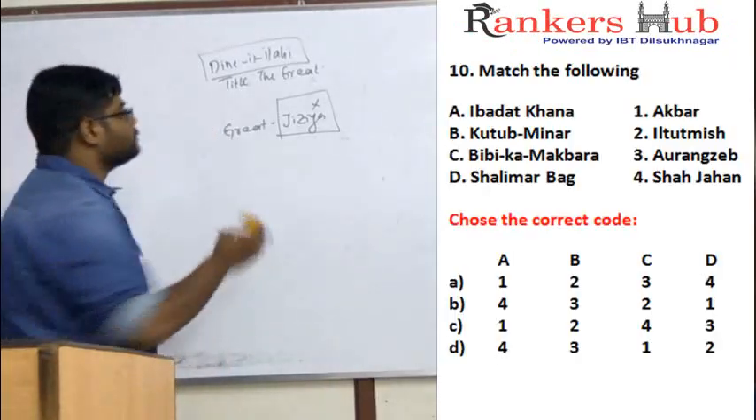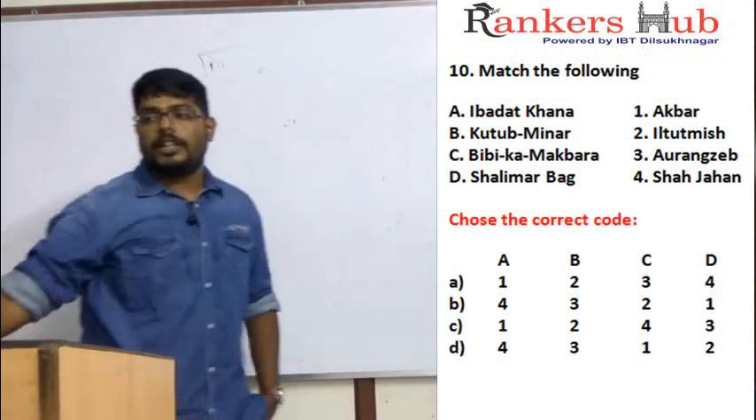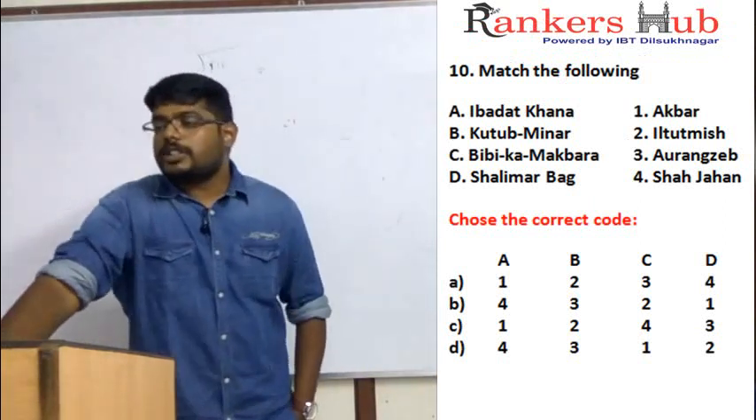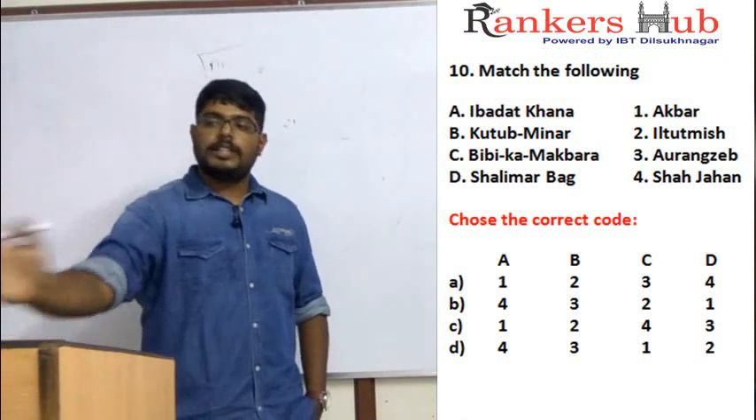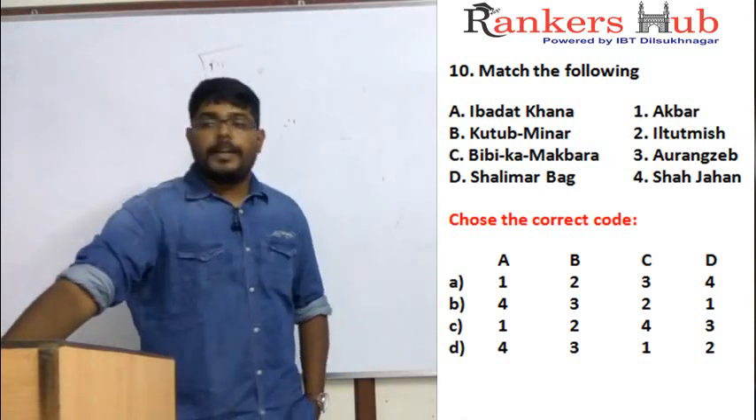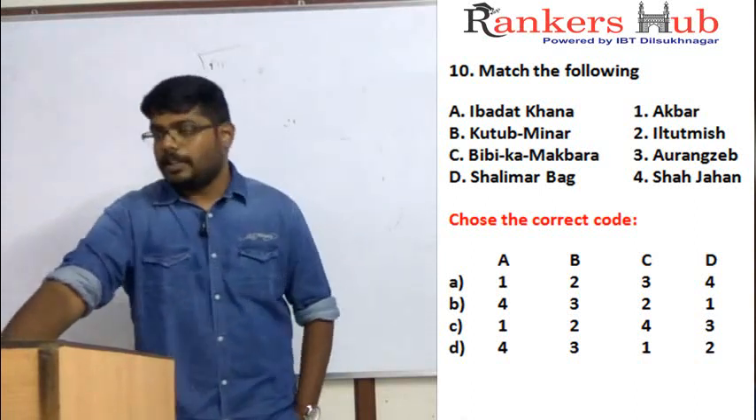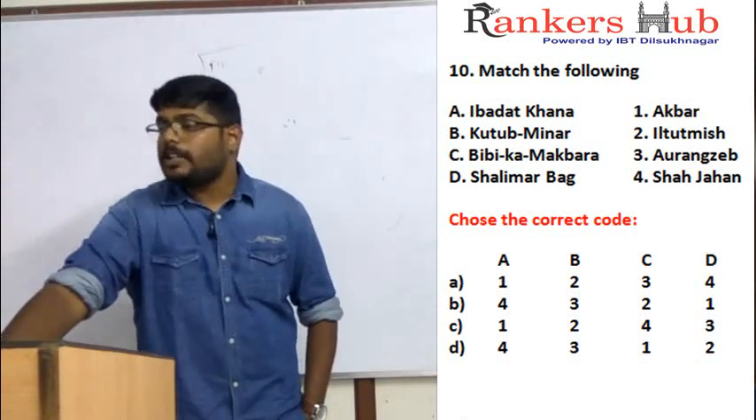Next question is a match the following question. Here are some constructions, and list 2 is people who constructed these constructions. A. Ibadat Khana, B. Qutub Minar, C. Bibi Ka Maqbara, D. Shalimar Bagh. And list 2 is Akbar, Iltutmish, Aurangzeb and Shah Jahan.